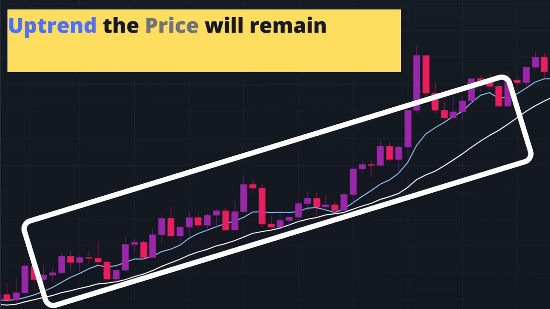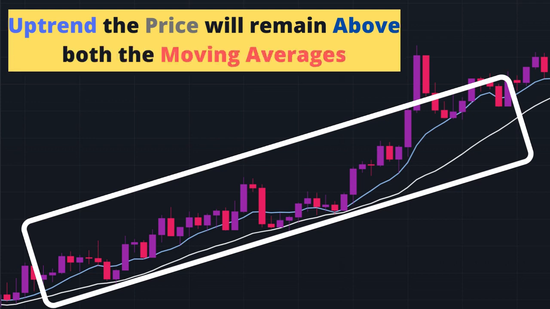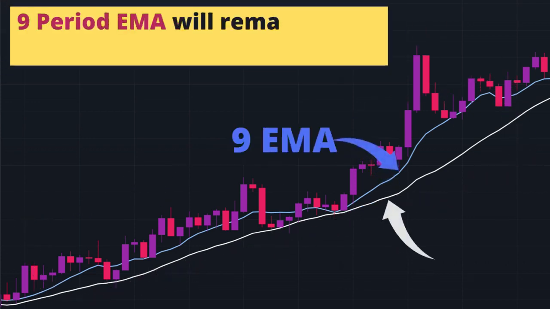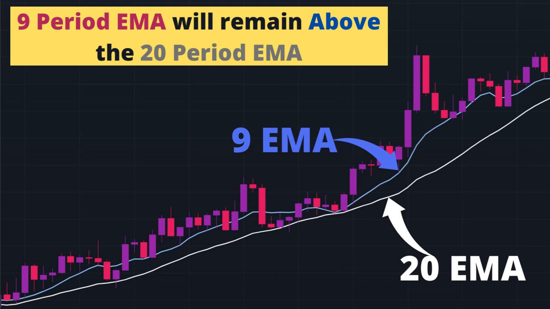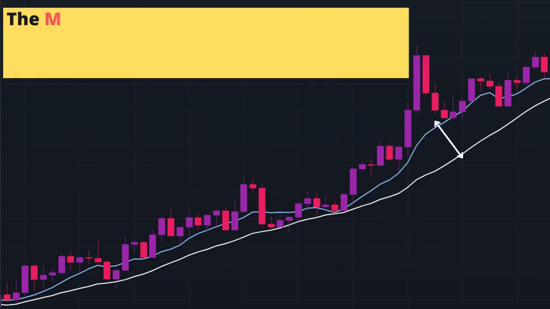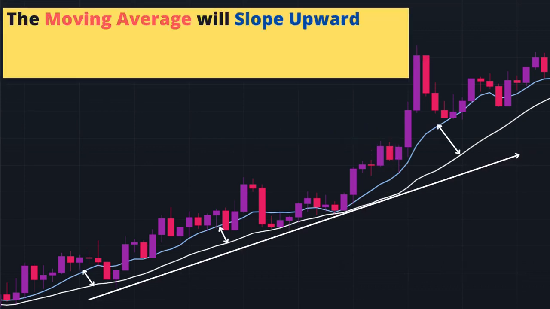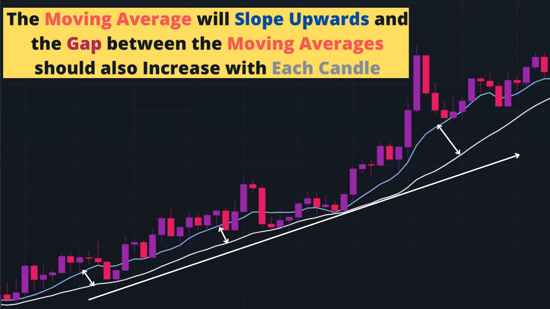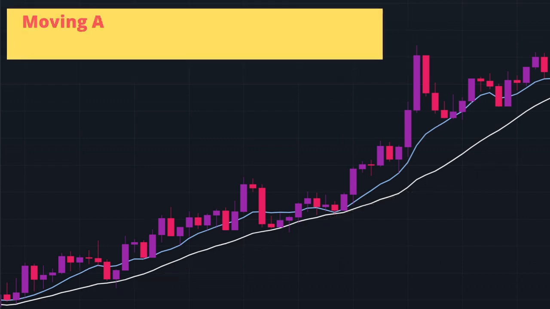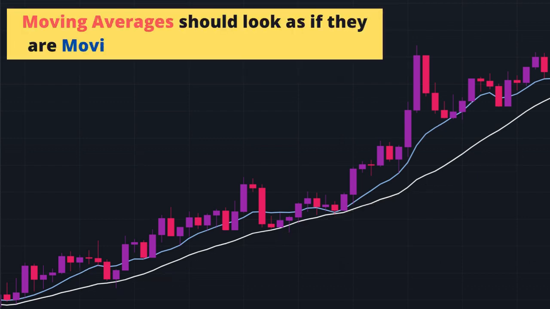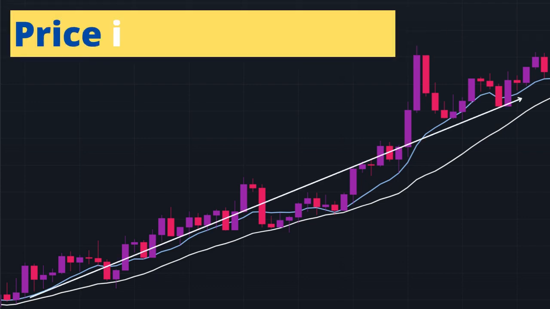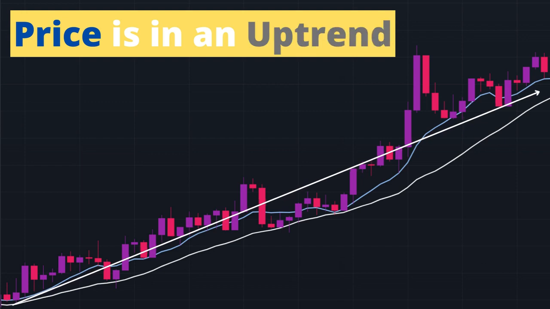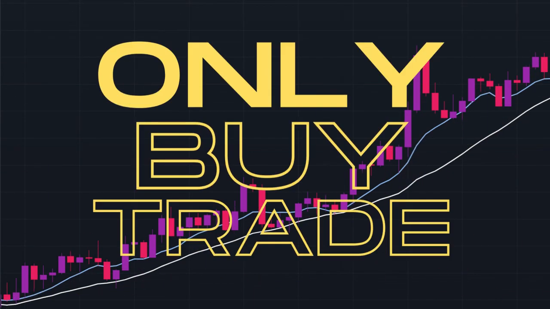In an uptrend, the price will remain above both the moving averages, and the 9-period EMA will remain above the 20-period EMA. Another point to note here is that the moving averages will slope upwards, and the gap between the moving averages should also increase with each candle. This means that the moving averages should look as if they are moving far away from each other. For this chart, we can confirm that the price is in an uptrend, and therefore we will be looking for only buy setups.